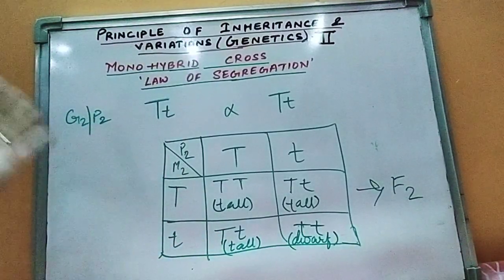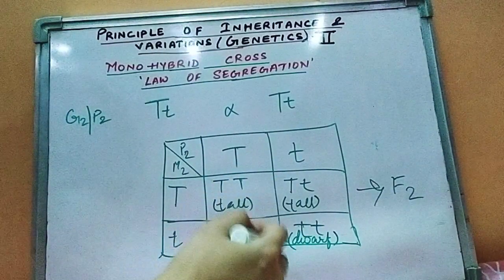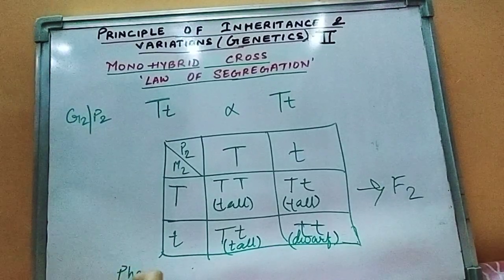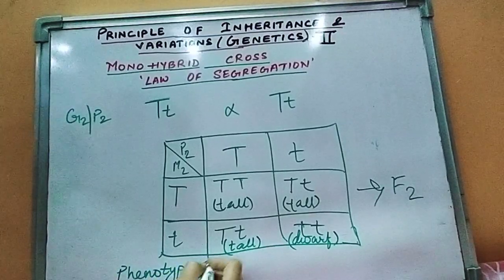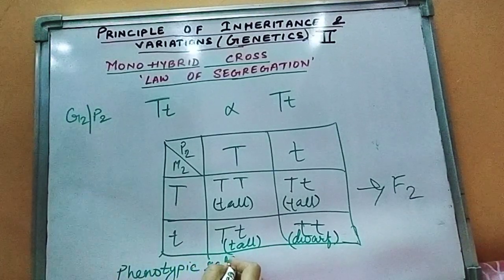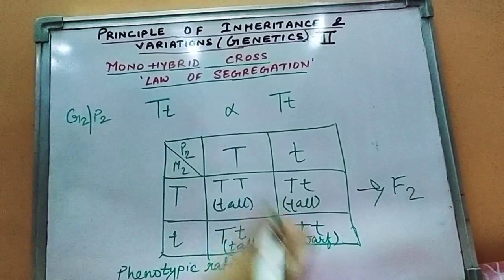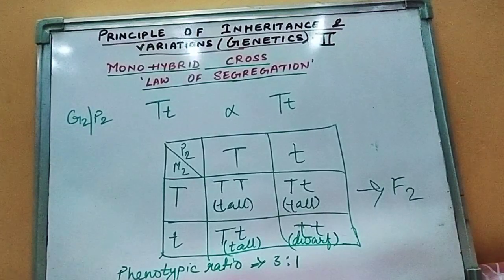Here in the second generation, he got 3 tall plants and 1 dwarf, so the phenotypic ratio was 3:1.